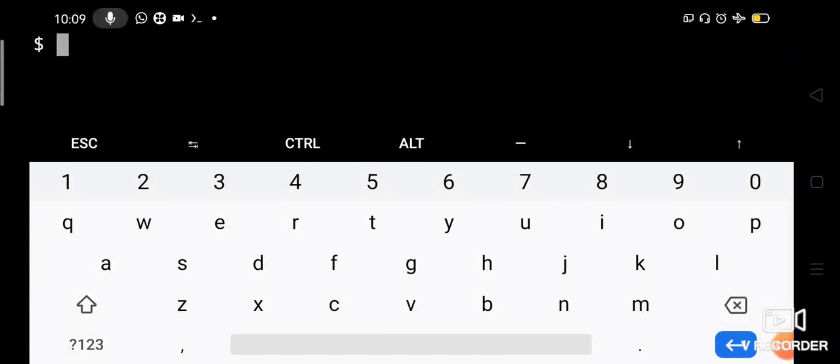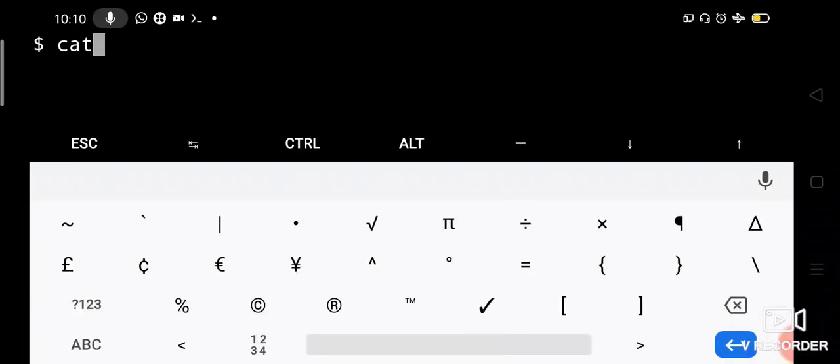Okay, let us see. I told you, you can create a file using the cat command. Let us see how you can create a file using the cat command. So let us say cat. What is the cat command? Cat stands for concatenation. This command is used for displaying the contents of the file, but you can also use this for creation of the file.